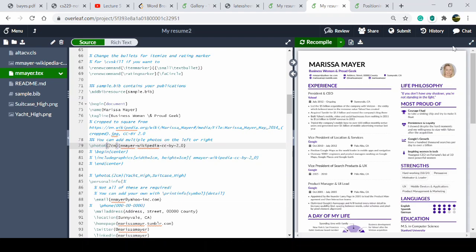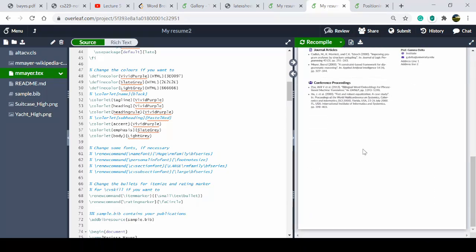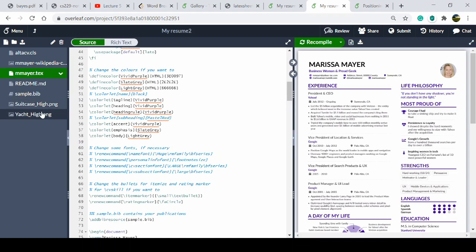So, adding an image. The first thing you have to do is add the image. You have to upload the image file here. There are a few images, like air, or suitcase underscore hi.png. These are the images that were included in this resume, and you should upload those images here.